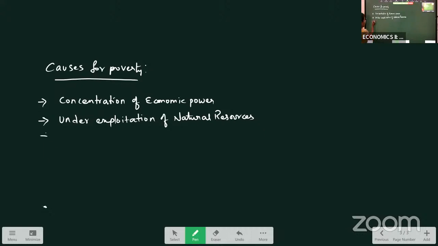Next, another cause is heavy population pressure. As India has excess population, that is also one reason here. Population explosion, as we have seen in yesterday's previous class, right? What is population explosion? When food grain production is not sufficient for the increasing population.